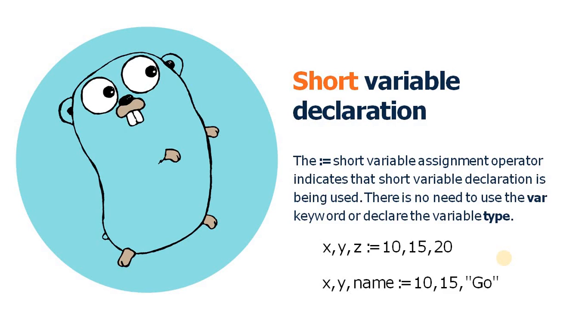In the next second example we have declared 3 variables x, y and name. In this case the first 2 variables are integer type and the last one, name, is string type, based on the value assigned. In Golang we can declare multiple variables in the same statement, as given in this example.